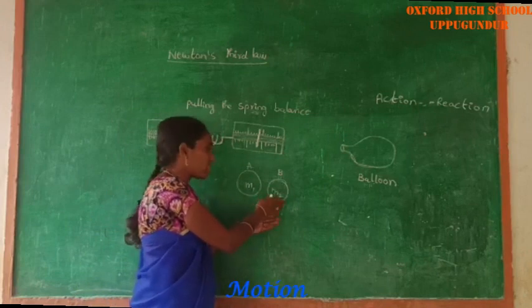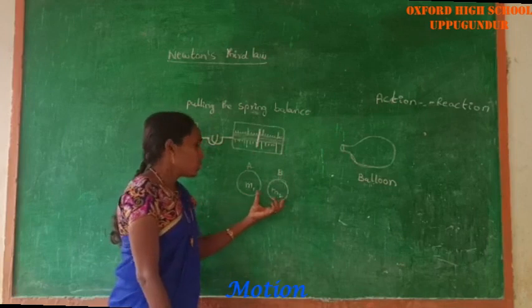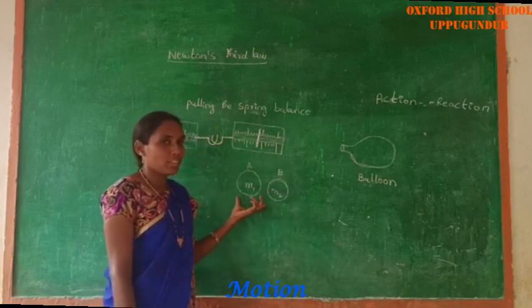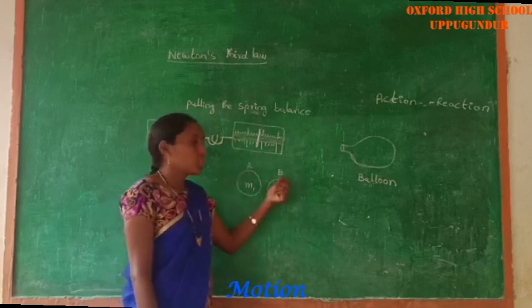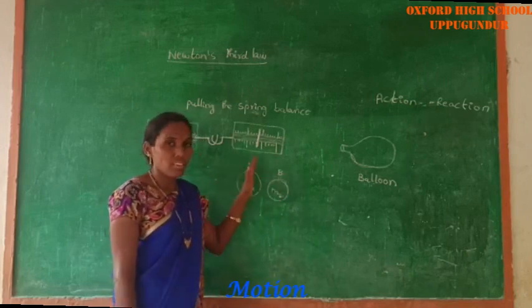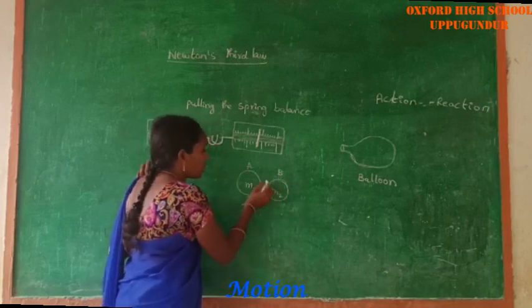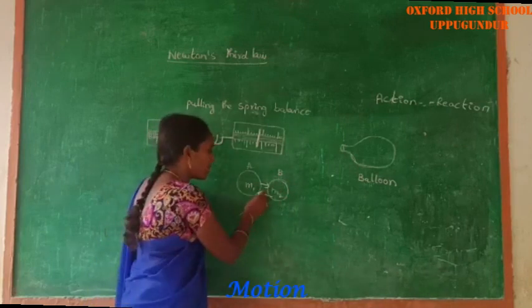At the same time, the second body also exerts some force on the first body.